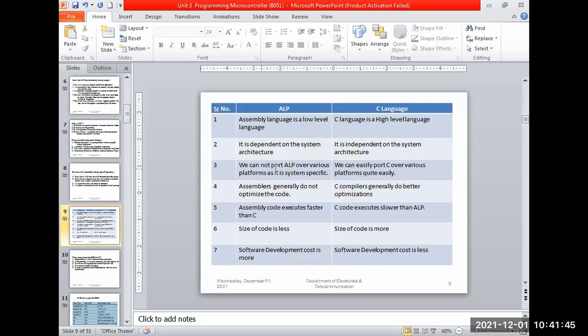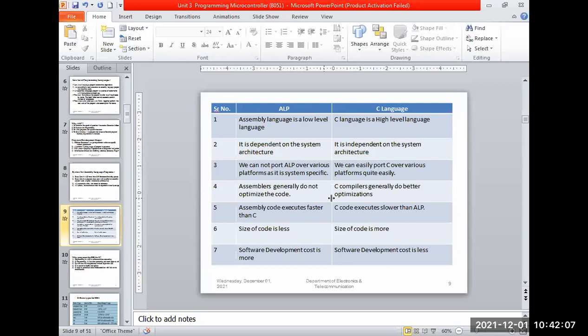It is not portable to other controllers, for example 8085, 8086 or LPC2148 embedded systems. It will be used only for that controller. But in case of C, the code written is portable to other controllers also. That is the third difference.